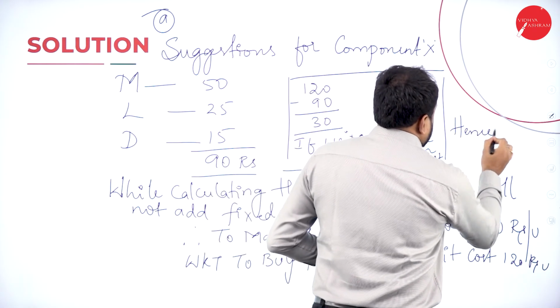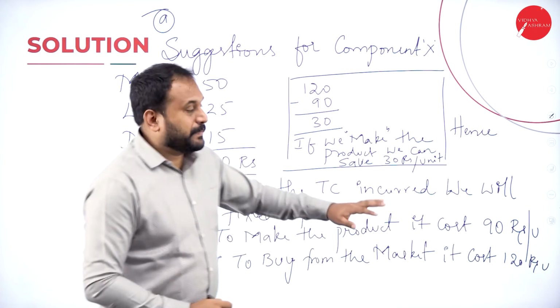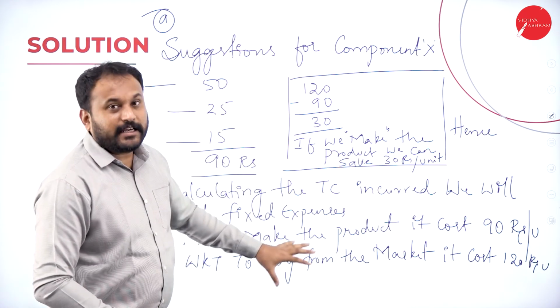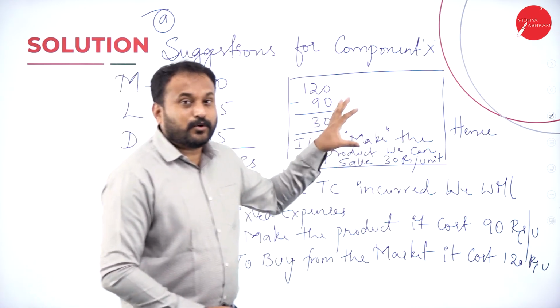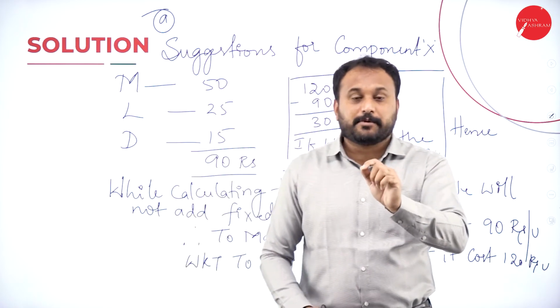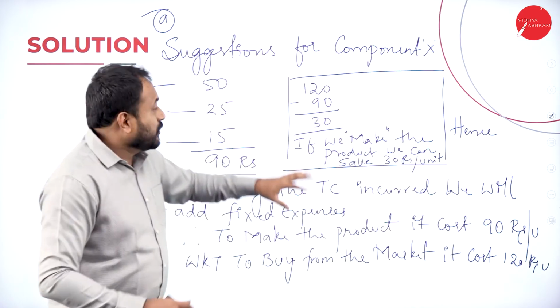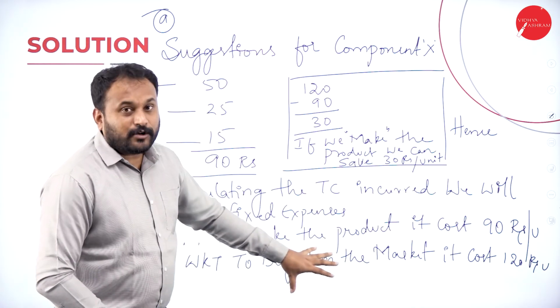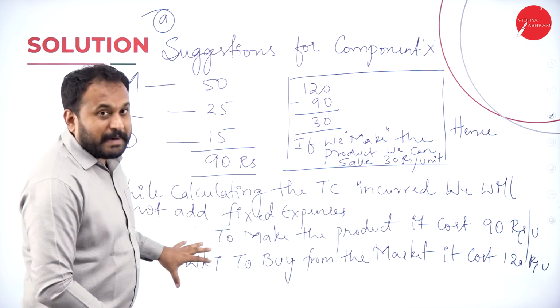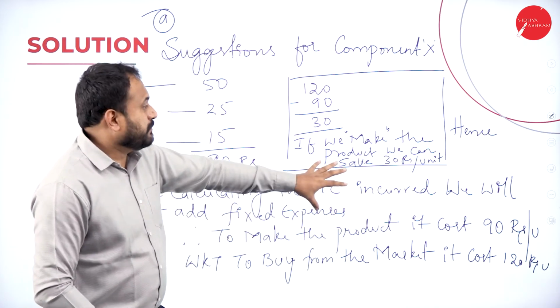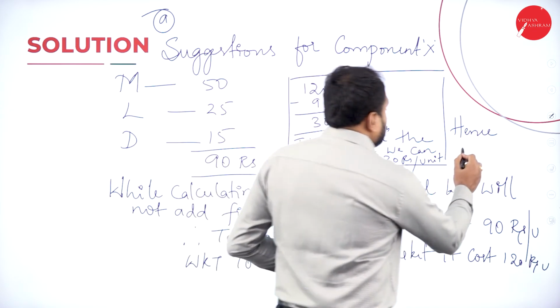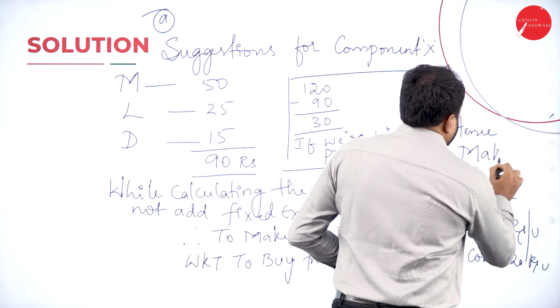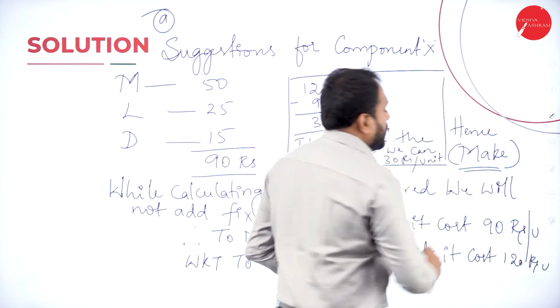Hence, we will make the product. If you write this completely, you will get 6 marks for only question number A. How much marks? 6 marks, because you will draw all the working notes and then you will suggest the management to make or to buy. Hence, what is the answer here? Make the product. To make the product.